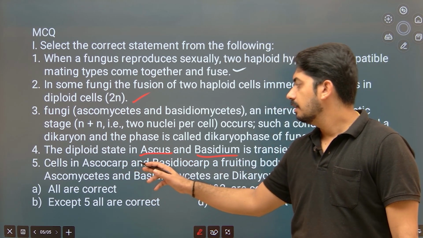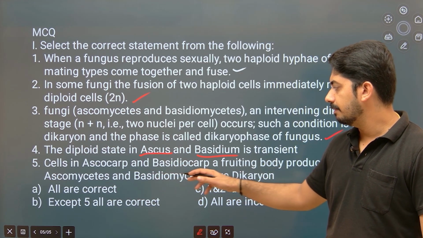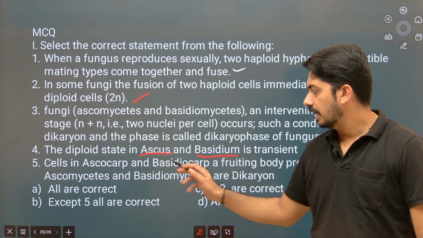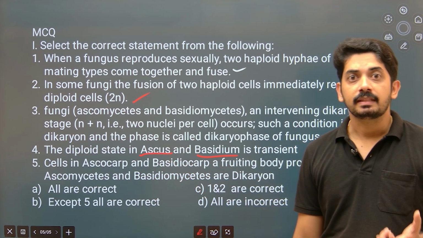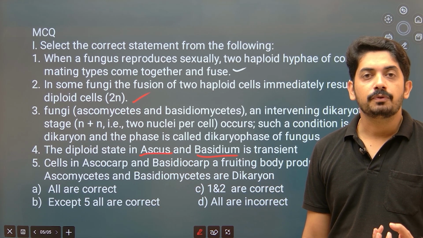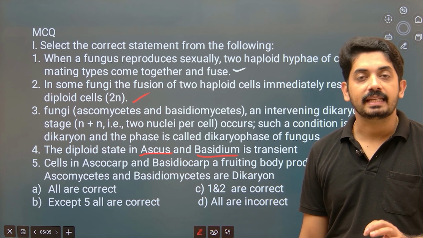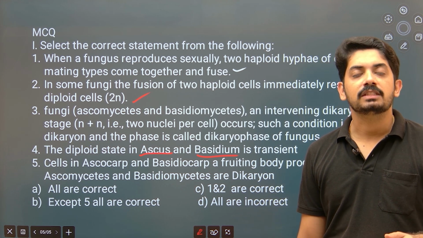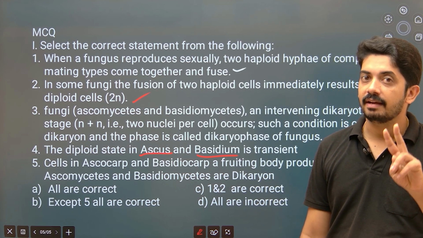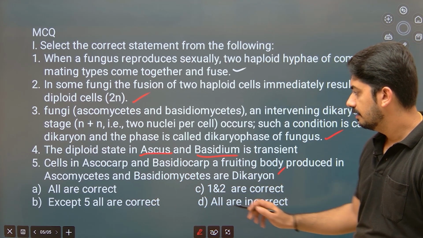Now, cells in the ascocarp and basidiocarp, the fruiting bodies produced in ascomycetes and basidiomycetes, are dikaryon. This is also correct. Why? These structures originate from the fusion of two compatible hyphae where plasmogamy takes place but karyogamy does not. That's why all the cells in the basidiocarp and ascocarp are dikaryon, having two nuclei. Now all the statements given are correct.